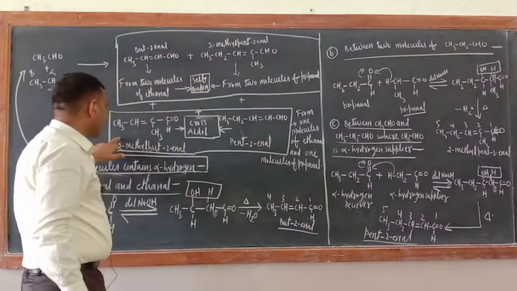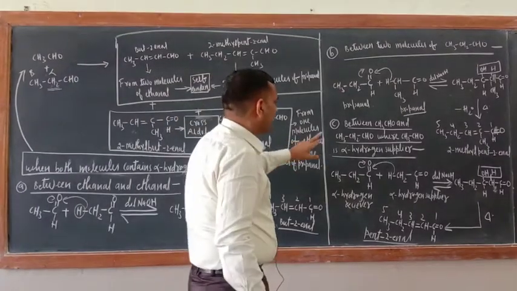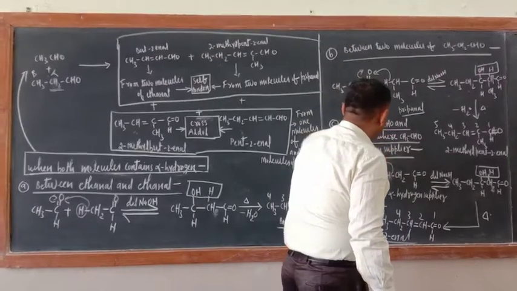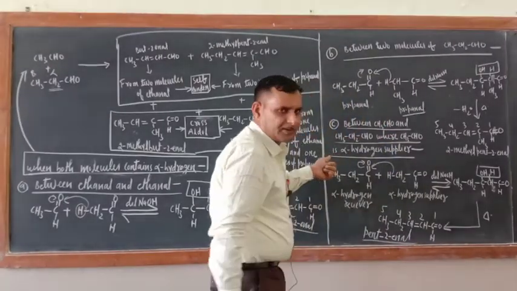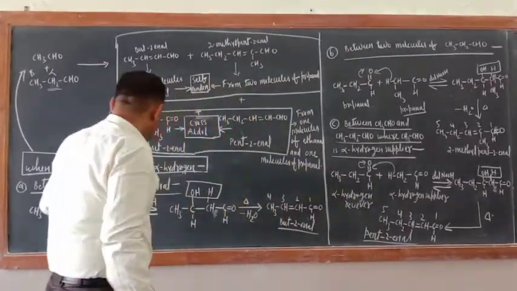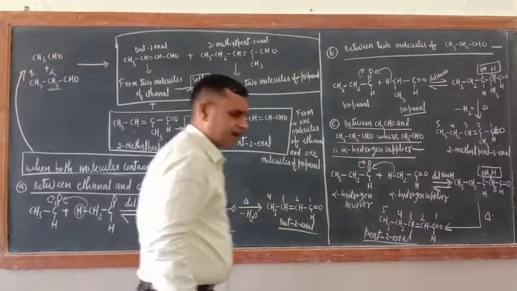Now only one product is there, so just you have to reverse this one. What is this one? Between CH3CHO and this one, where propanol is the alpha hydrogen supplier and ethanol is the receiver. Now space is not there, so can I delete this side? I will delete this one and make that one also.